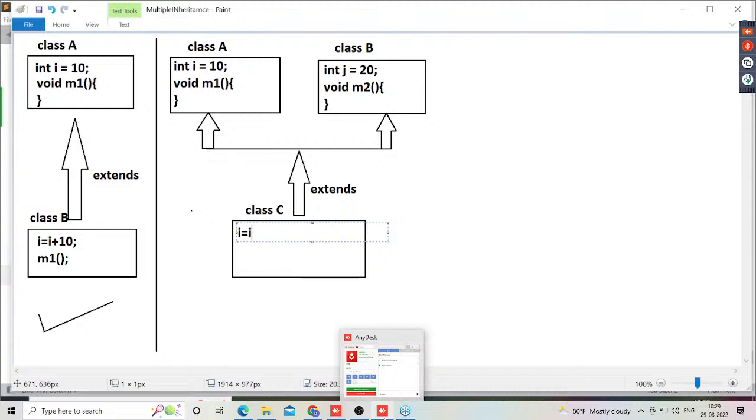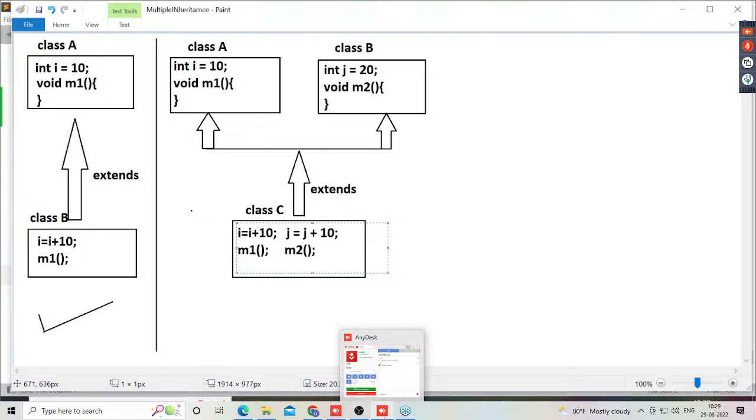Because of that, i = i + 10 again, and j = j + 10 again. The i variable is coming from superclass A, and the j variable is coming from superclass B. So here we don't have any problem. We can access them like this. Now, for example, the m1 method call and the m2 method call.